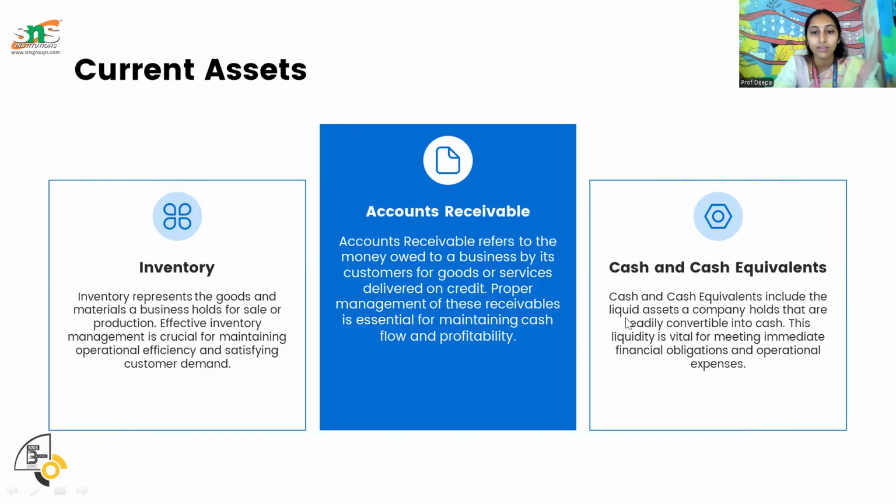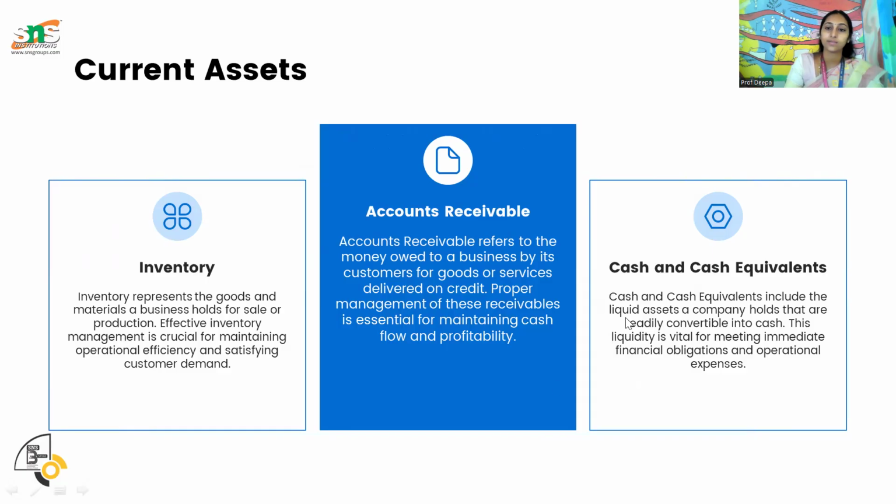Next is accounts receivables, the amount we are going to get from some third party. If we sell our goods on credit, of course we have to receive the money from the customers. That is accounts receivables. One more is cash and cash equivalents, which are the liquid assets of a company, easily convertible into cash. These are all the current asset categories.